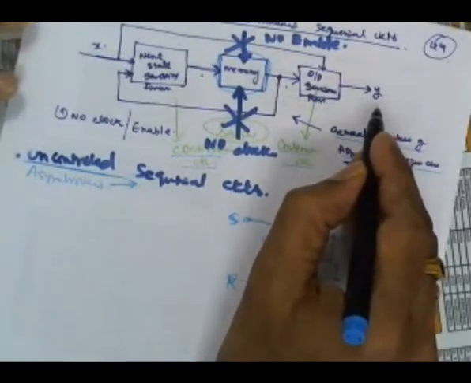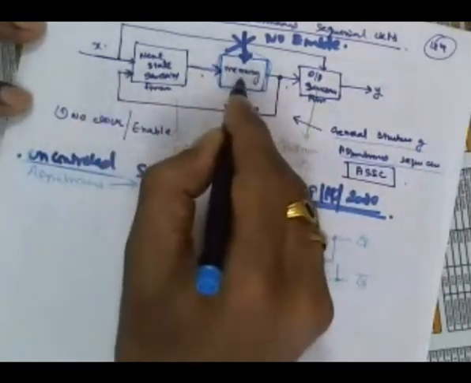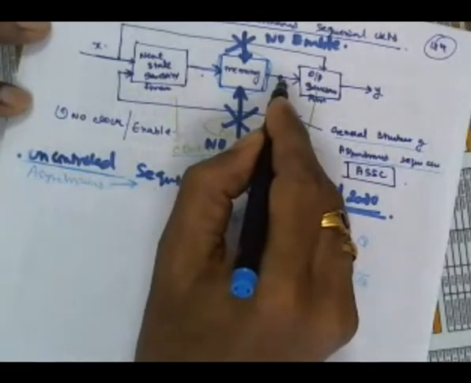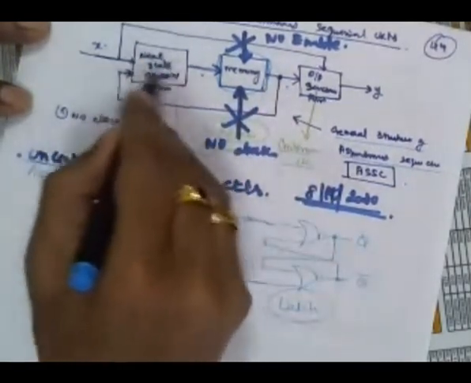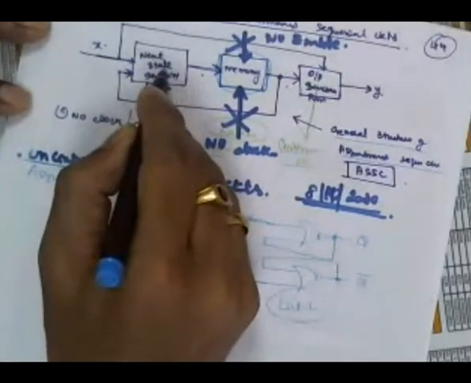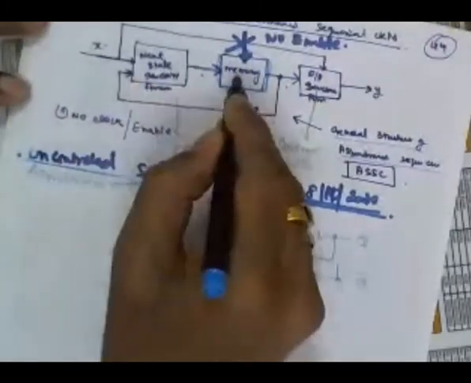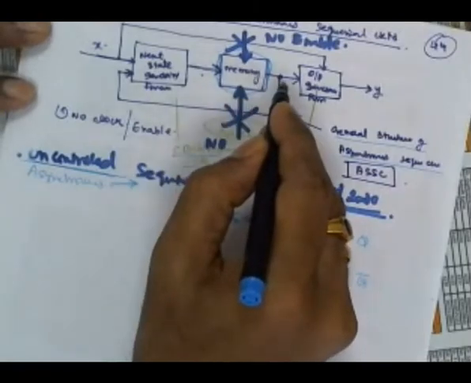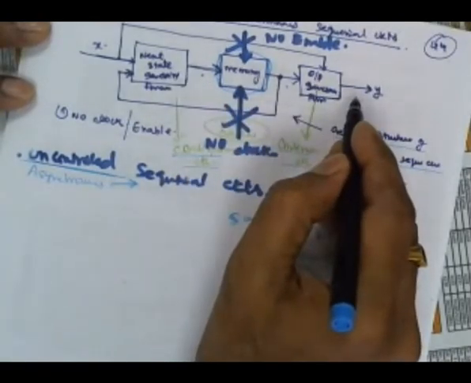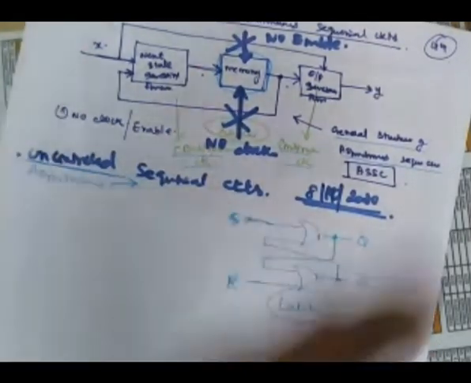Understand? And also, this memory output can come back here. Because of this memory output, something will change here, no? Then that also will come back here, and this change will again make changes in the combinational circuit here. Because this is a combinational circuit, because of this change the memory will again change its state, and then the output also will be changed. Therefore, dear students, the circuit may be in a race all the time. It is a closed loop.